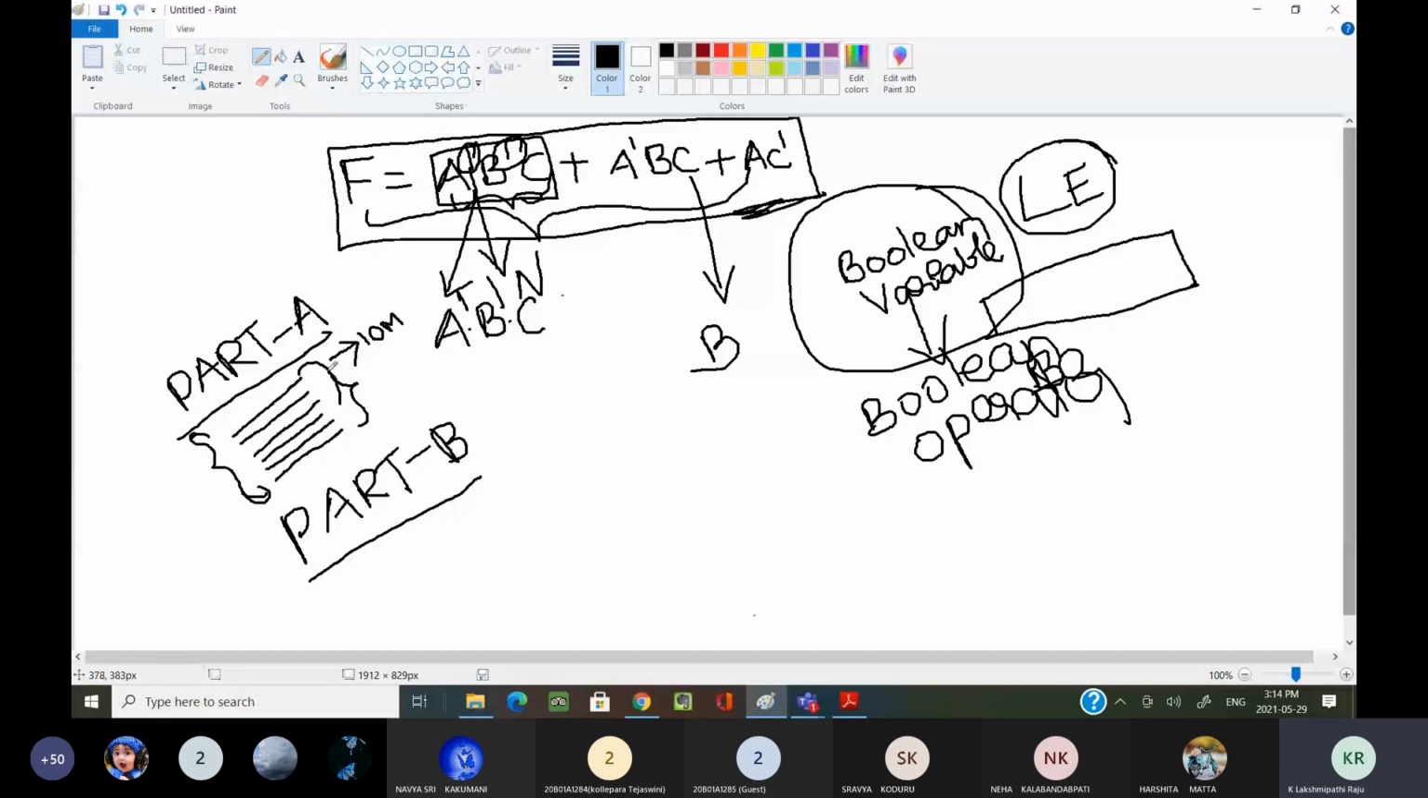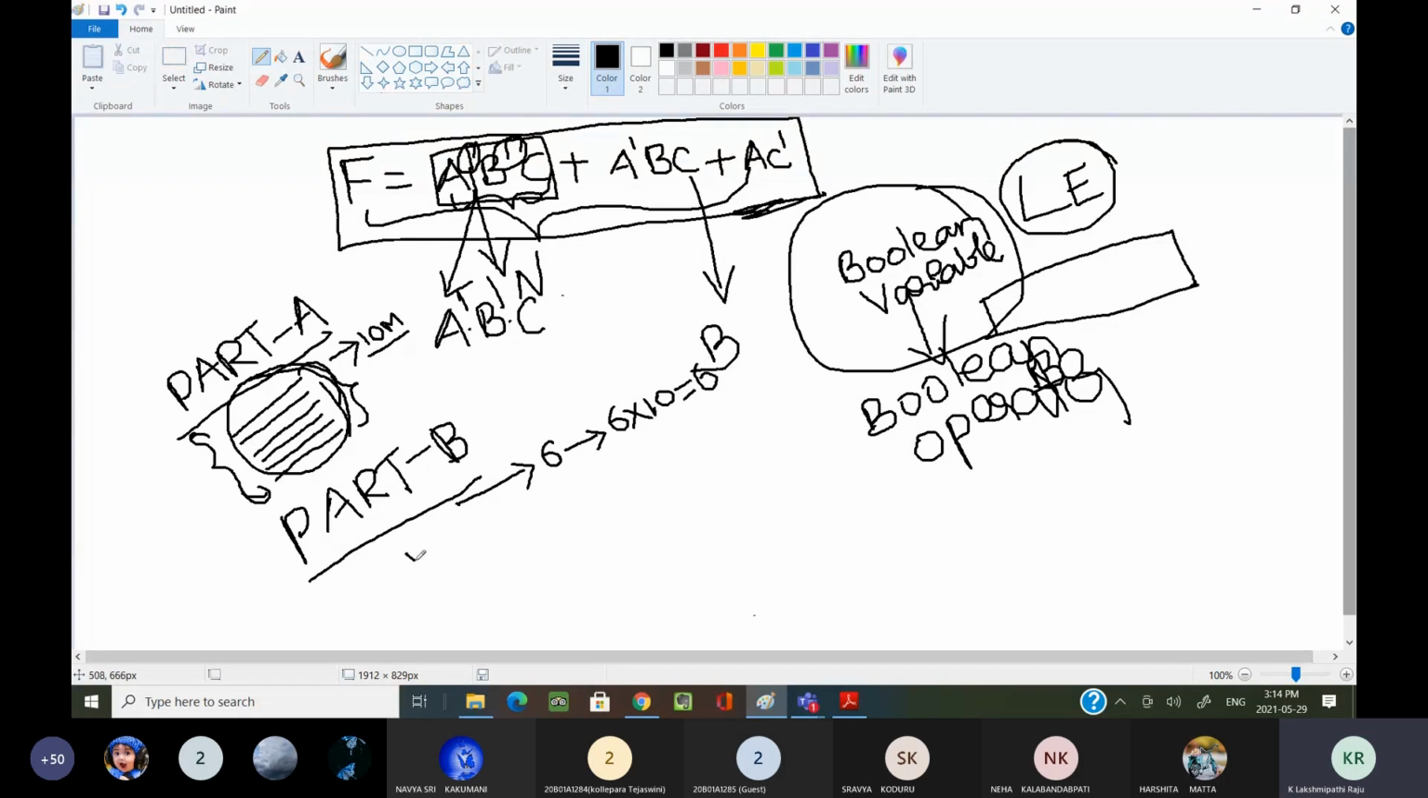And this part is mandatory. It is a compulsory part. Everyone has to write this part, which carries 10 marks. Now coming to part B. Here you need to write 6 questions, and every question carries 10 marks. 6 into 10, totally 60 marks for part B. But in part B you have a choice.